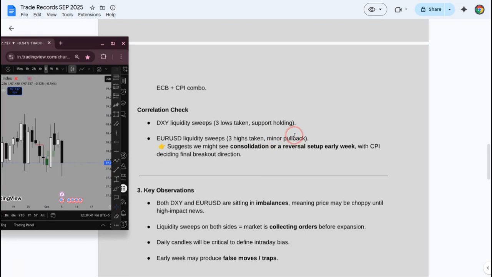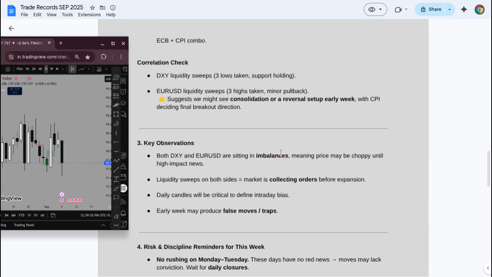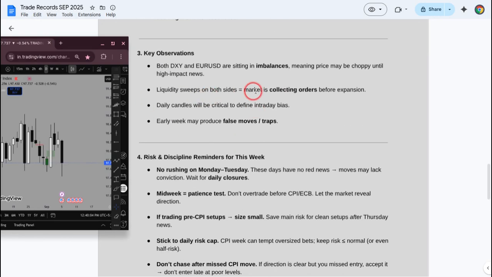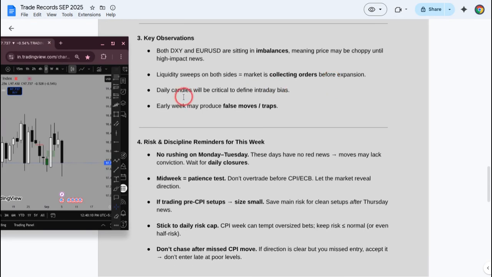A minor pullback suggests we might see consolidation or a reversal setup early in this week, with CPI deciding the final breakout direction for the week. Key observations: both DXY and Euro USD are sitting inside imbalances, meaning price may be choppy until high impact news. Liquidity sweeps on both sides. The market is collecting orders before the real move, the real expansion on CPI. Daily candles will be critical to define intraday bias. As we discussed, this particular week is not clear. Only daily and 4-hourly candles will decide the move.